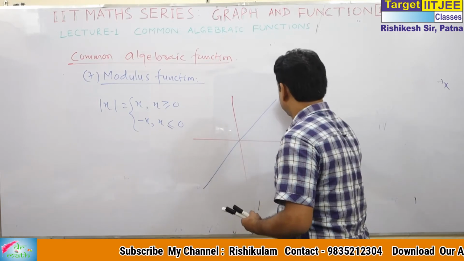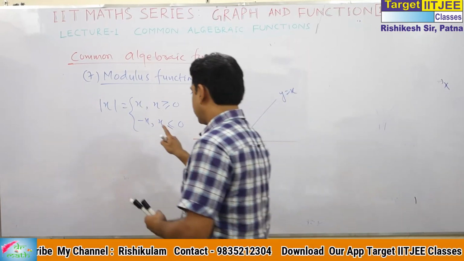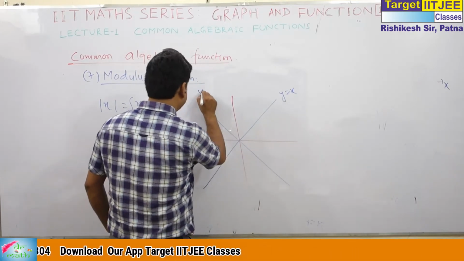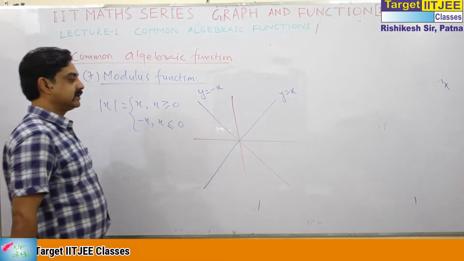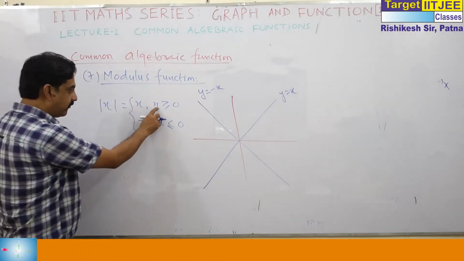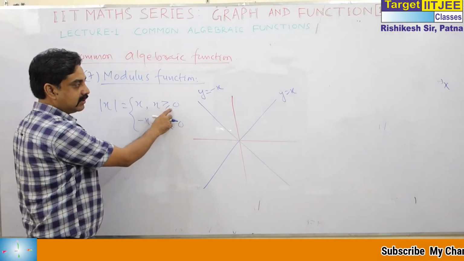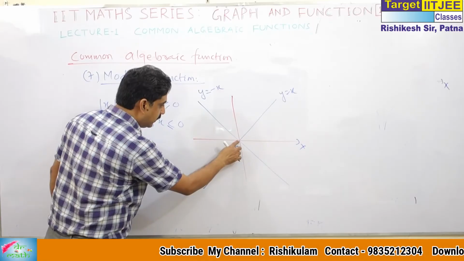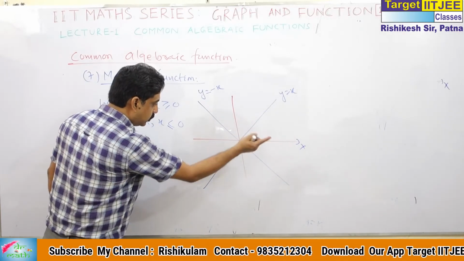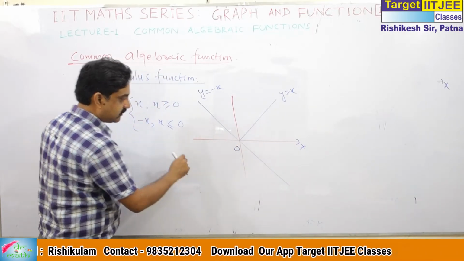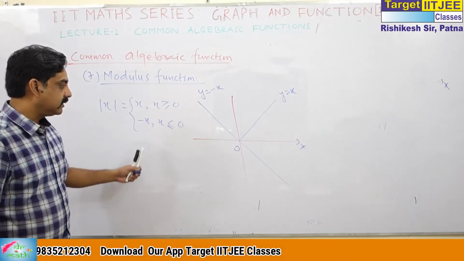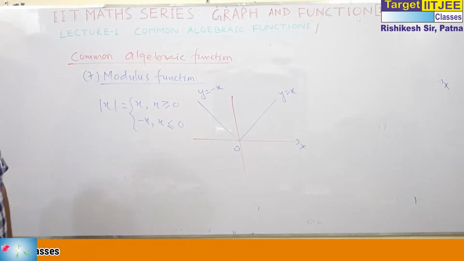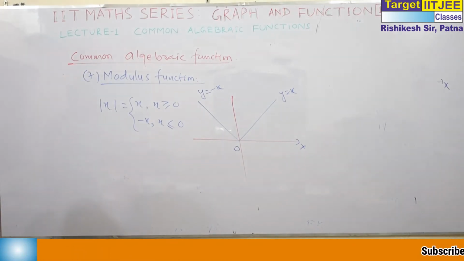If we go for the graph of y equal to x, this is y equal to x. And this is y equal to minus x. But this complete graph is not the graph of y equal to mod x. Why? The graph y equal to x is valid only when x is greater than or equal to 0. Now you can make another graph, which will be valid for x less than 0. So this is the graph of y equal to mod x.